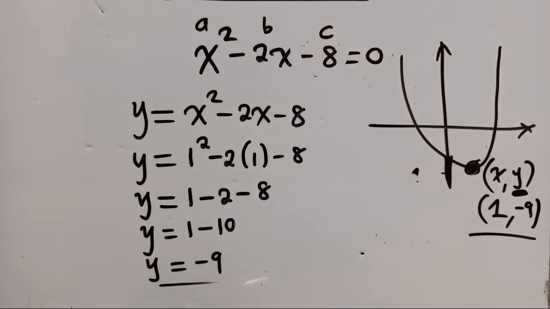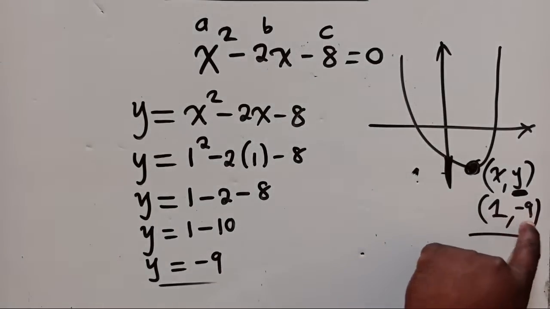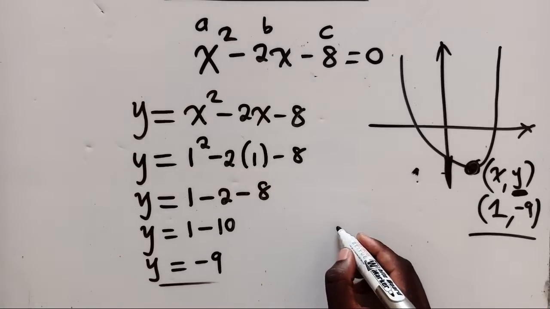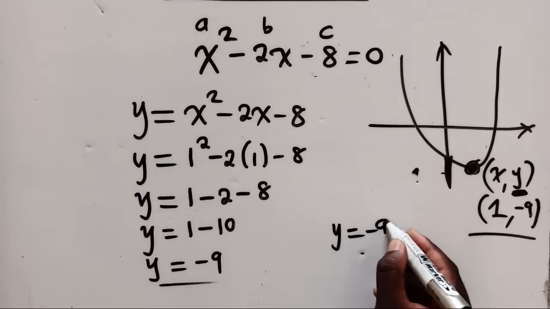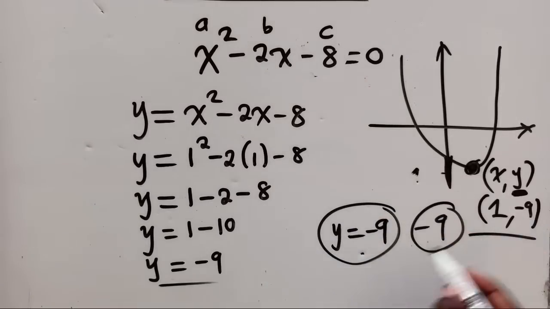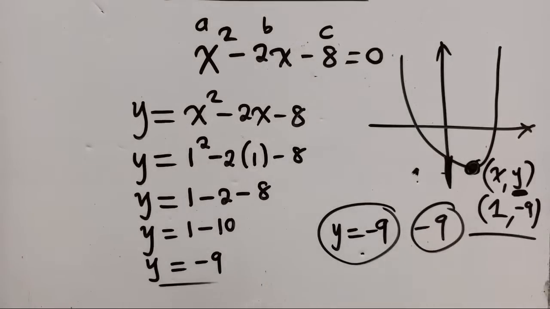So if they said find the turning point, the whole process that we've done is what you need to know how to do, and you write the coordinates, both of them. But if they say find the minimum value of the graph, you are just going to say y is equal to -9 is the minimum value. So the minimum value is -9. The y value will always be the minimum when the graph is opening upwards. That's it. Are we okay?